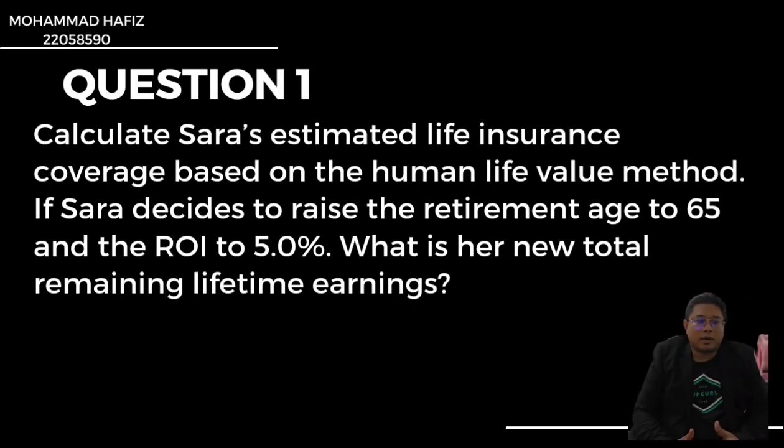Question number 1. Calculate Sarah's estimated life insurance coverage based on the human life value method. If Sarah decides to raise the retirement age to 65 and the return on investment to 5%, what is her new total remaining lifetime earnings?